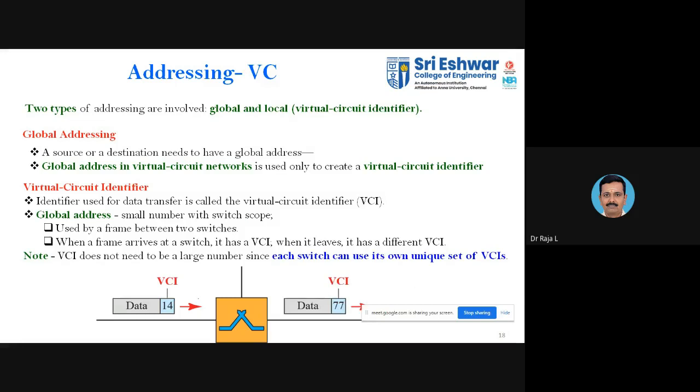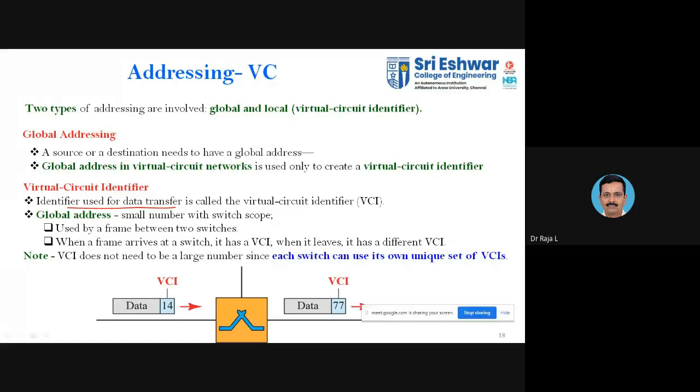Normally, each data packet will be associated with its virtual circuit identifier. Normally we say data transfer, and in that case we least bother about the identifier. But whenever you pinpoint a particular address or virtual circuit, you have to specify the identifier that is associated with the data. As I told, we have to represent the switch in terms of ports and the router in terms of interfaces.